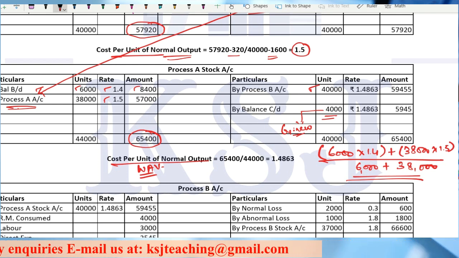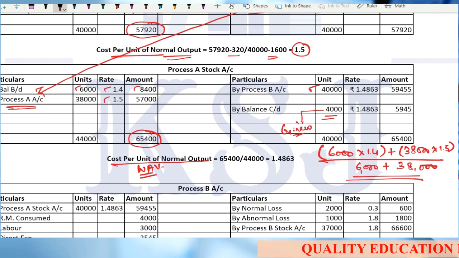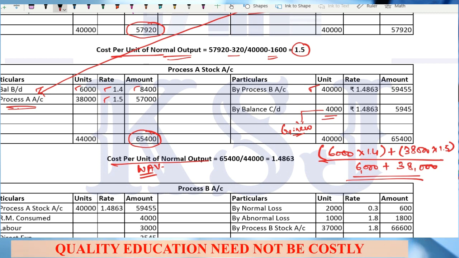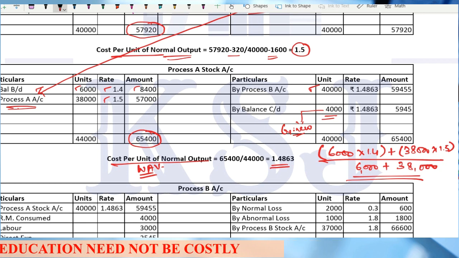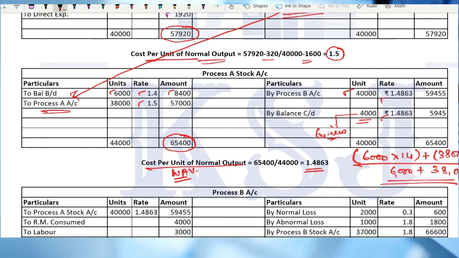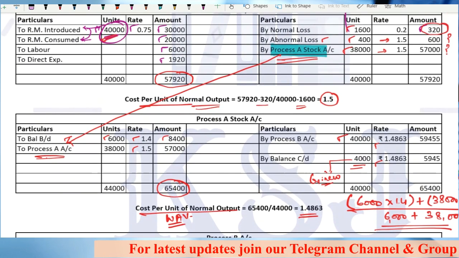Number of units means the number of cubes in the chocolate. Rate means the rate of that chocolate, right? On that basis, the number of cubes multiplied by rate plus number of cubes multiplied by rate divided by total number of cubes. You will get a weighted average of that, right? That comes to 1.4863, and this is the rate at which you will transfer it to the next process also, and you will carry forward it to the next period also. Clear? So this is how you have to prepare the process stock account. Any doubts in this thing?